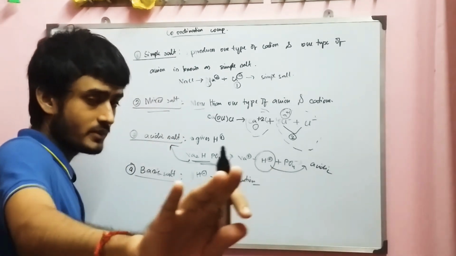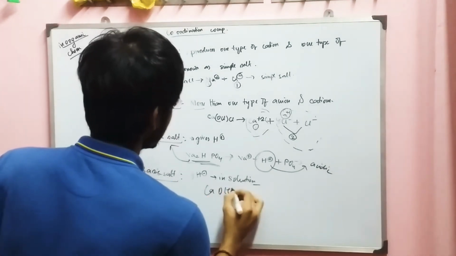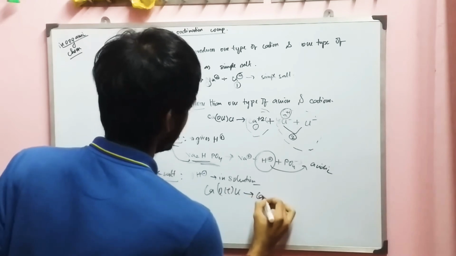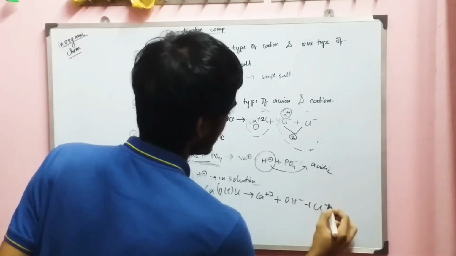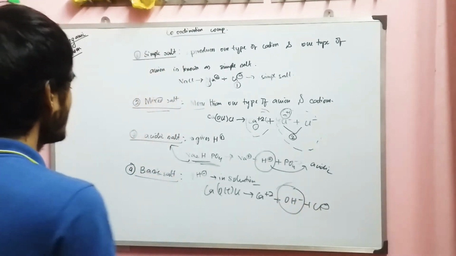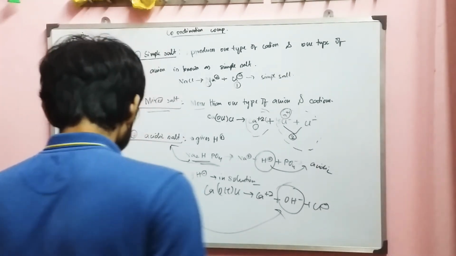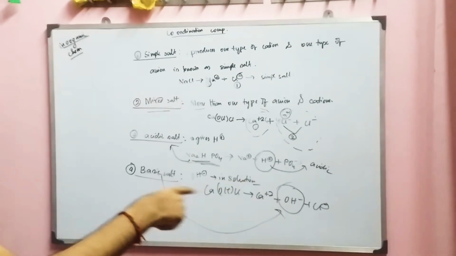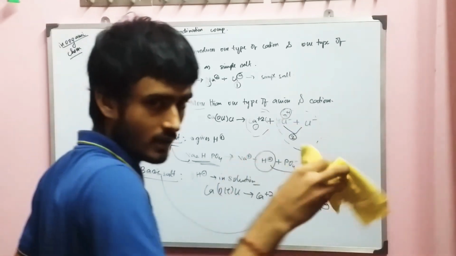The example of this is, let me write, Ca(OH)Cl, which gives Ca plus 2, plus OH minus, plus Cl minus. It is producing a hydroxide ion, that is basic, so it is named a basic salt. Clear? Okay. Note this down or take a screenshot of this.